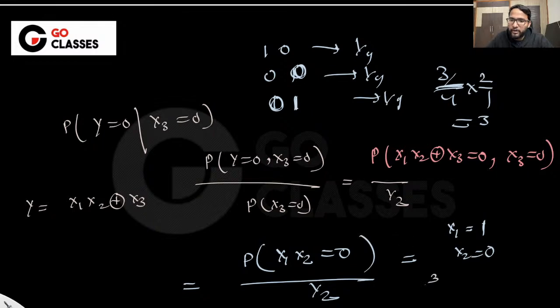So 3 by 4 into 2 by 1, how is it greater than 1? Okay, I'm just seeing the possible error that I have done.